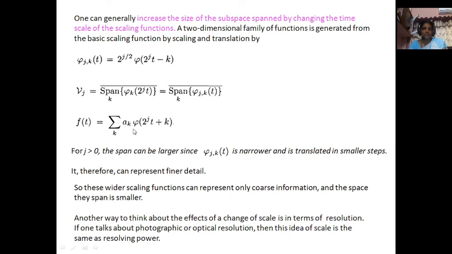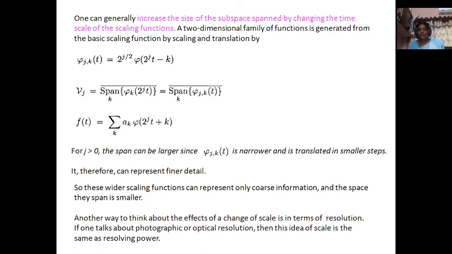For j greater than 0, the span can be larger since phi jk of t is narrower and is translated in smaller steps. It therefore can represent finer details. So, these wider scaling functions can represent only coarse information and the space they span is smaller.